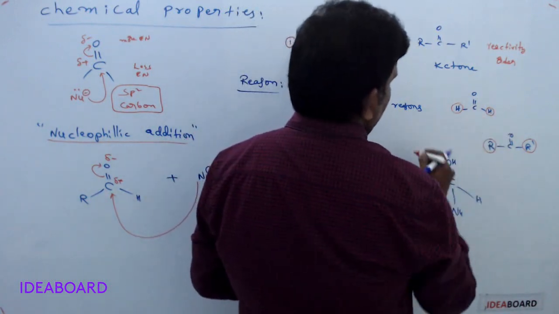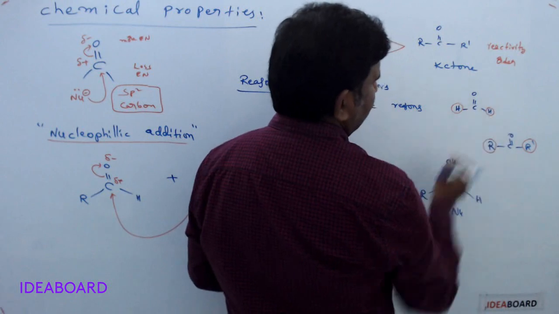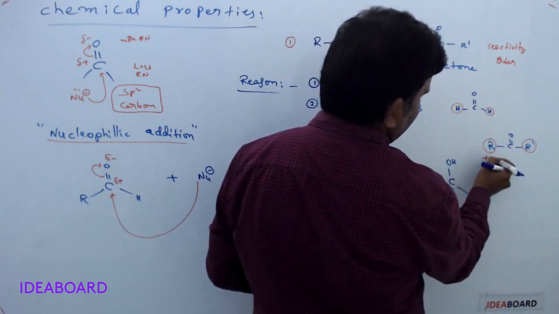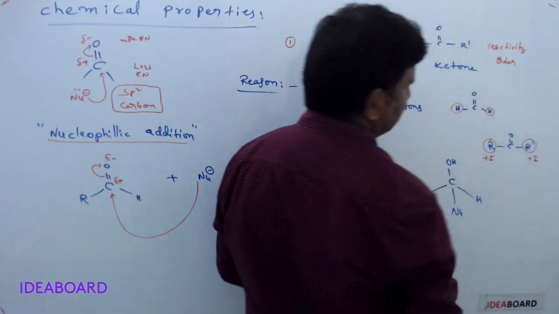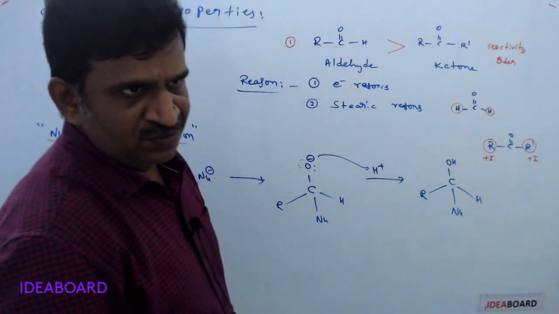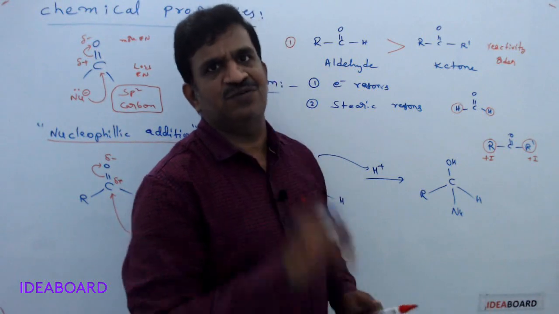So we can't say this one, it will take up the electrons. So here this is not showing any effect. But if an alkyl group is taken, this is a plus I group and this is also a plus I group. What will the plus I groups do? Positive inductive effect. Plus I group means positive inductive effect groups.